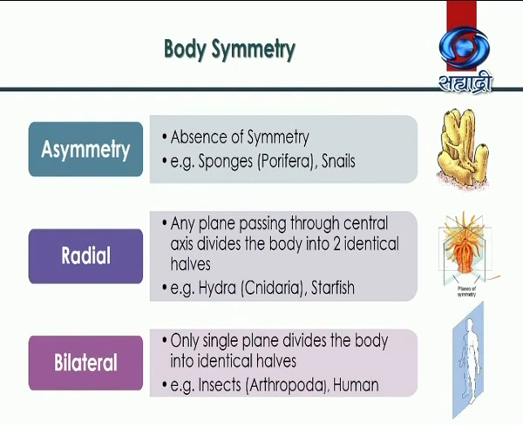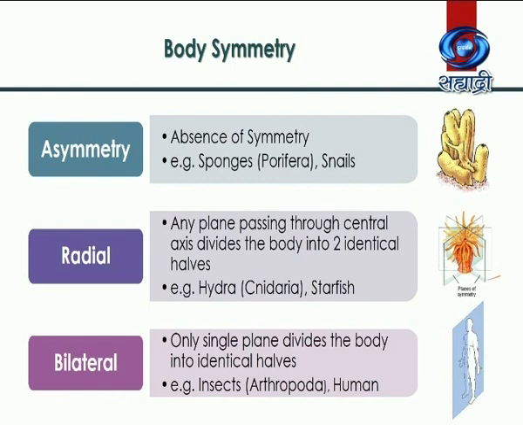If an organism cannot be cut into two equal halves, then we will call it an asymmetrical organism. Asymmetry can be seen in animals like snail and sponges. If we can cut an organism into two equal parts, then we will call it symmetrical.